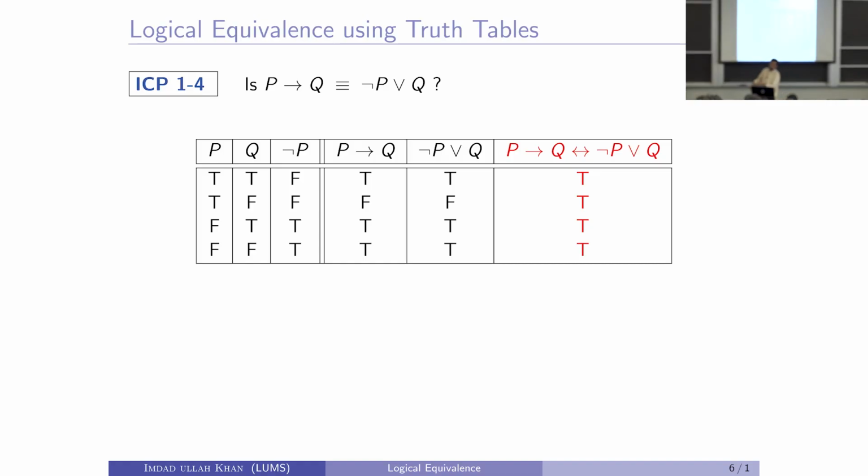Then you take the truth table of not p or q. We know how to make not p, we know how to take its or with q. You get that its truth table is true, false, true, true. If you take the if and only if between this column and this column, what do you get? What is true if and only if true? And what is false if and only if false? They are both the same, so the output will be true. True if and only if true, output true, and again true if and only if true, output true. They are the same, so the if and only if between the two compound propositions is a tautology, hence these two are equivalent.